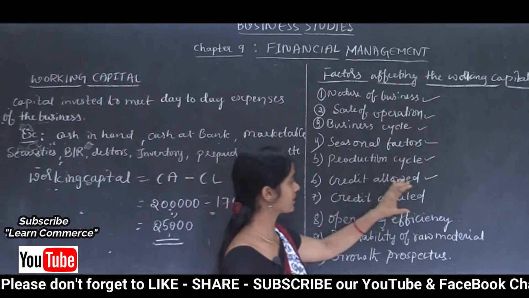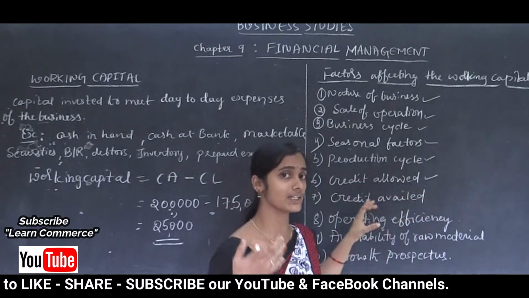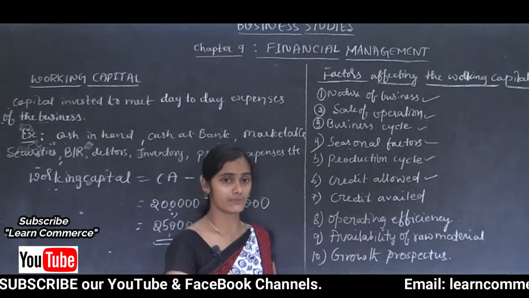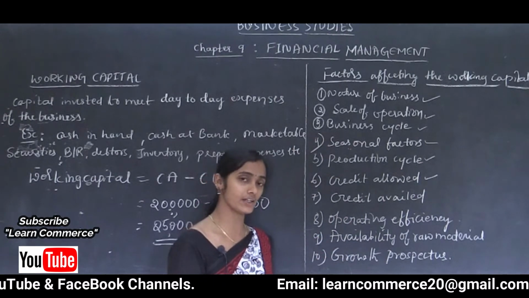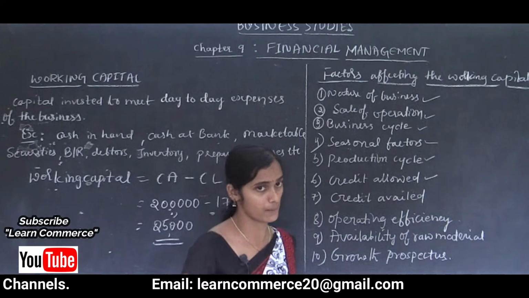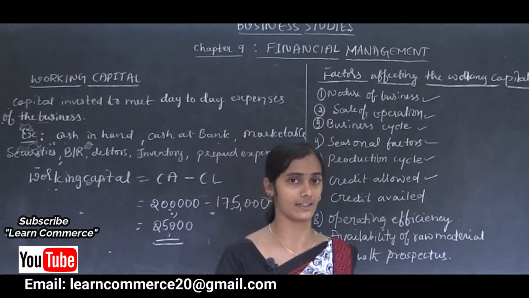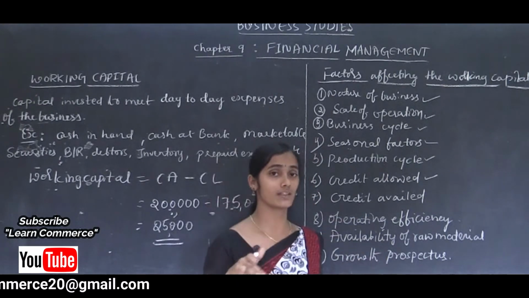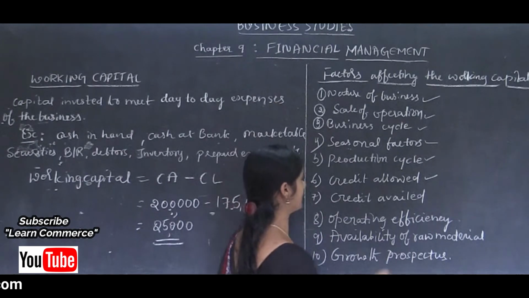So credit availed: if the business is receiving a good amount of credit facilities from outside, maybe from the supplier, then they can manage with a smaller amount of working capital.